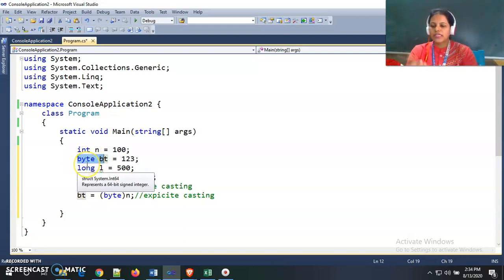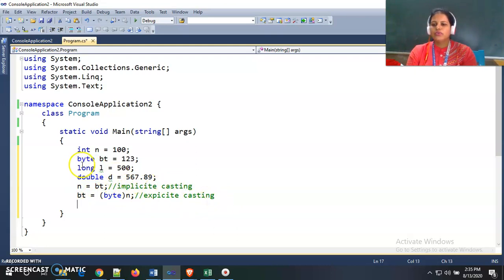What I mean to say is, an 8-bit value we can assign to a 16-bit or 32-bit variable, but the reverse is not possible. We can't assign a 32-bit value into an 8-bit variable. This does not happen implicitly from a long data type to a short data type. But if we assign a short data type value to a long data type, then it is done implicitly by the compiler. So this is implicit casting and this is explicit casting.